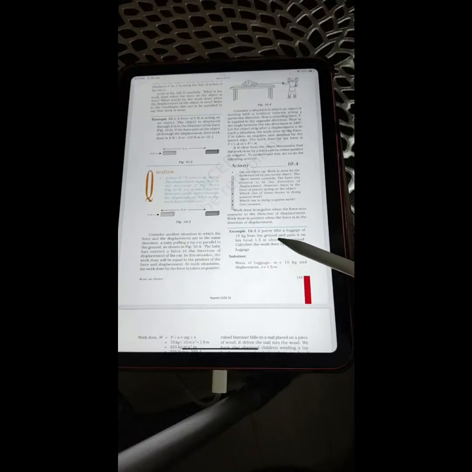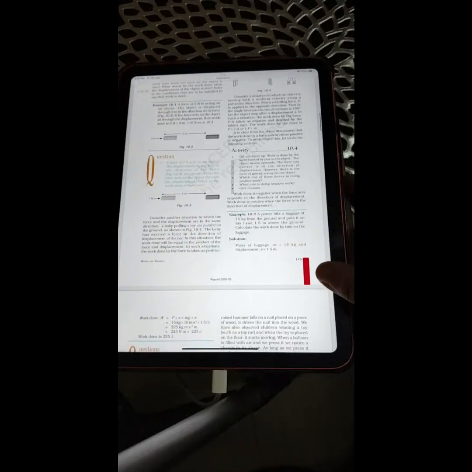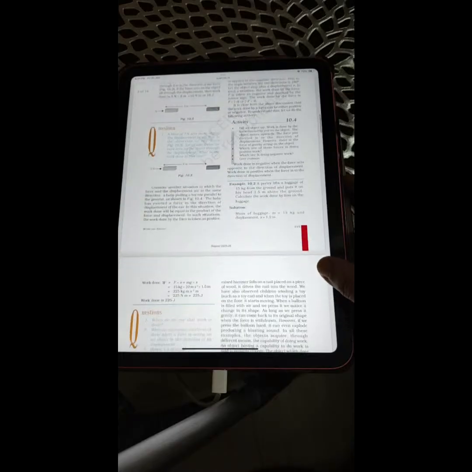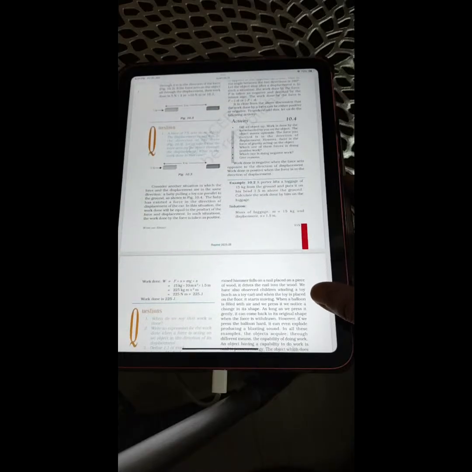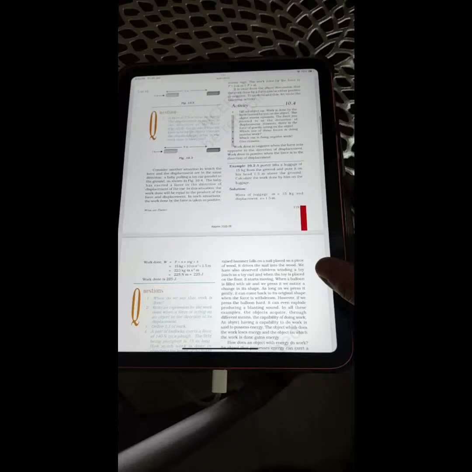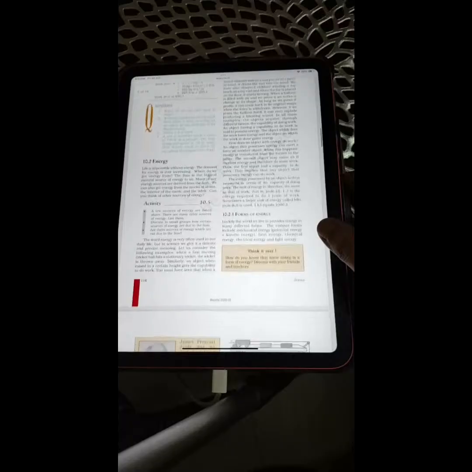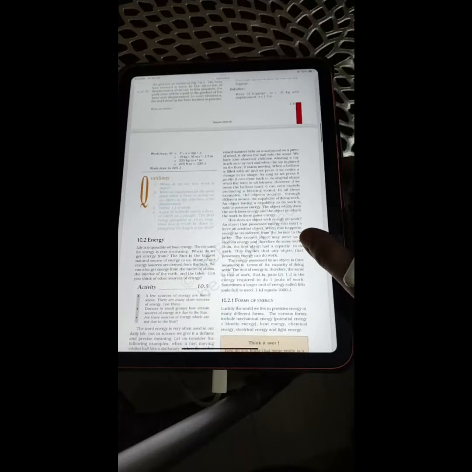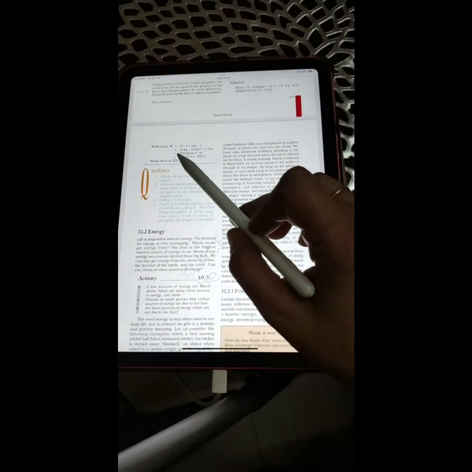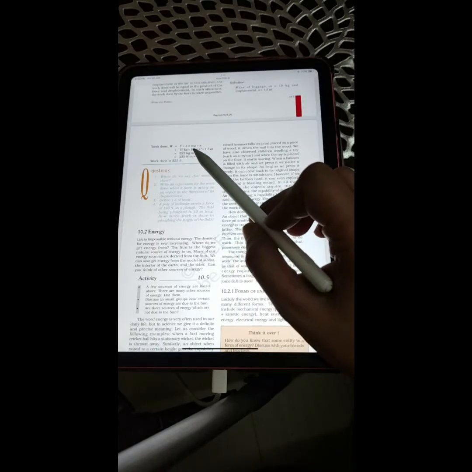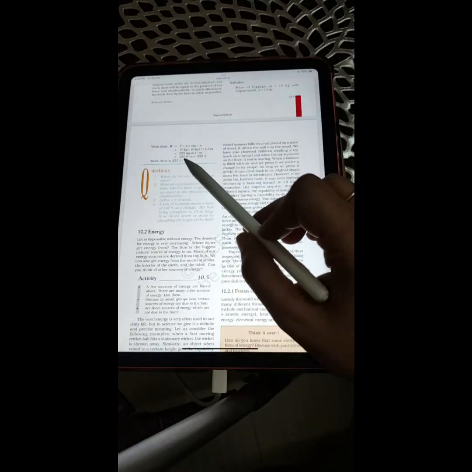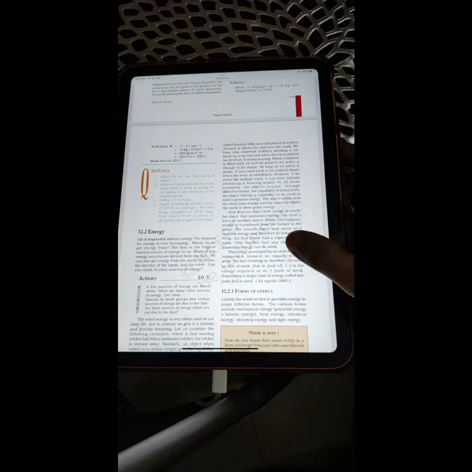Example 10.2. A porter lifts a luggage of 15 kg from the ground and puts it on his head 1.5 meter above the ground. Calculate the work done by him on the luggage. Solution. Mass of luggage is 15 kg, that is m. Displacement s is 1.5 meter. So work done will be W is equal to F into S, that is m g s. So the answer will come in joules, 225 joules. So work done is 225 joules.